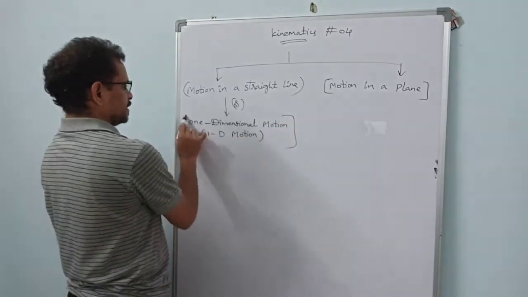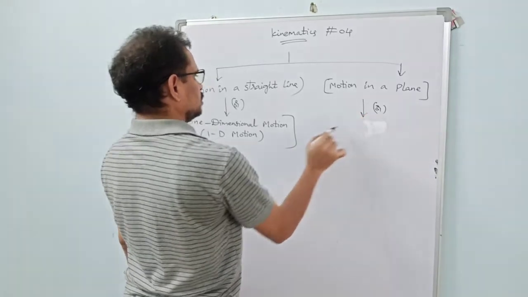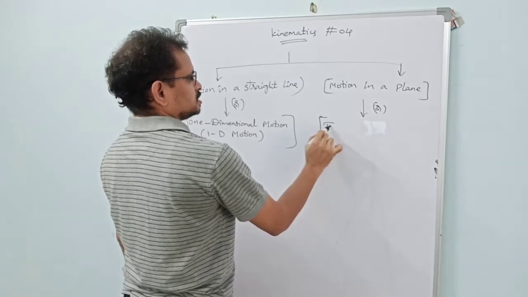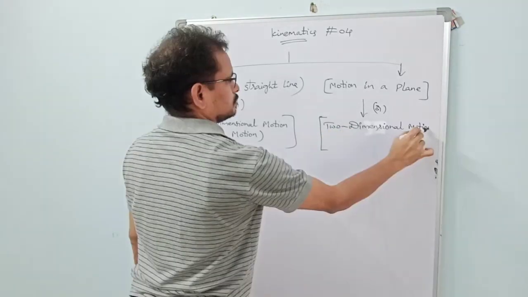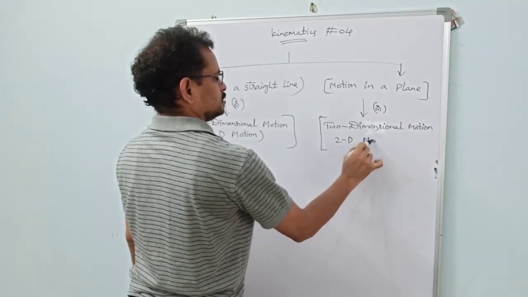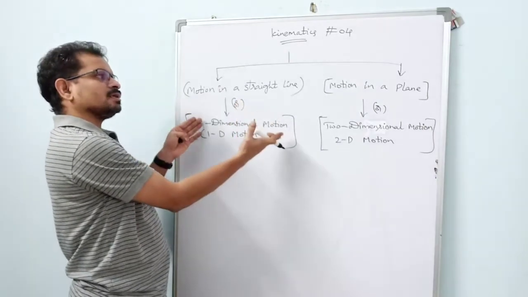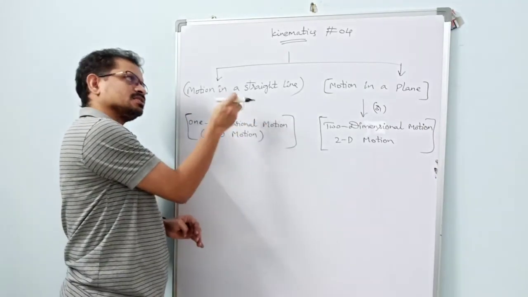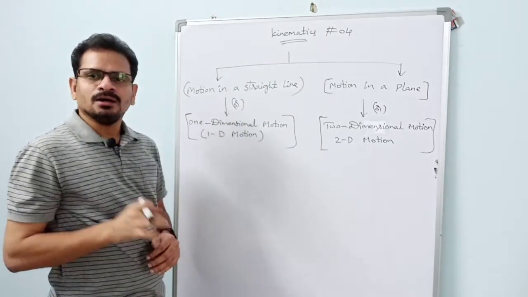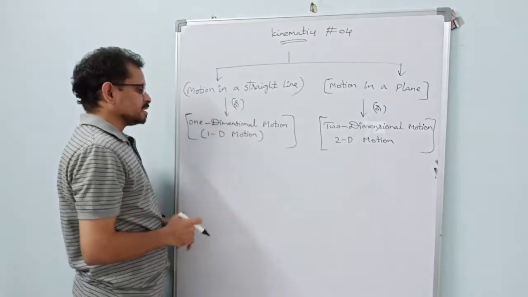And motion in a plane is also known as two-dimensional motion, which can be written as 2D motion. So motion in a straight line deals with the motion of bodies only, and motion in a plane also deals with the motion of bodies only. So what is the difference between them here?